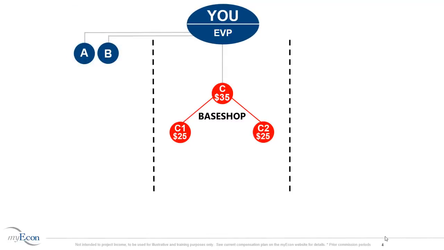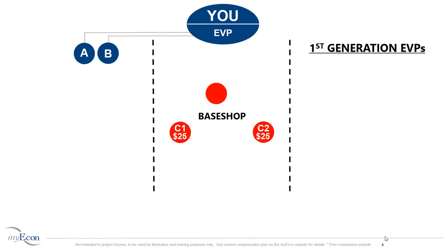A marketing director in your base shop must sponsor 2 marketing directors in order to promote to Executive Vice President. When this happens, they are promoted to your first generation and will remain in your first generation for the life of your business. In this example, C sponsored C1 and C2. C is now promoted to Executive Vice President and moves to your first generation. C1 and C2 were left in your base shop, and you earn $25 commissions for each. This is a total of $50.